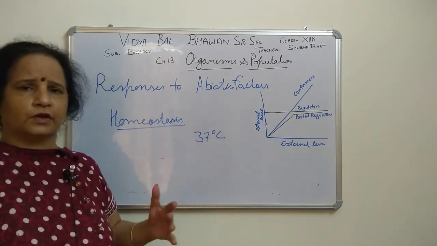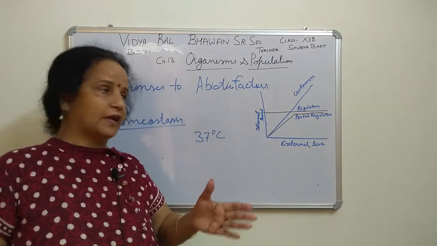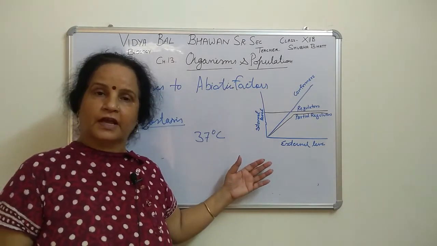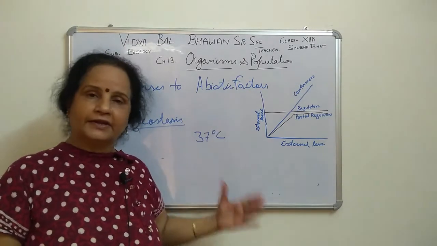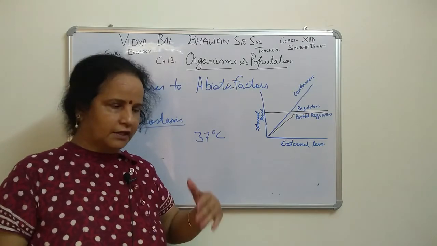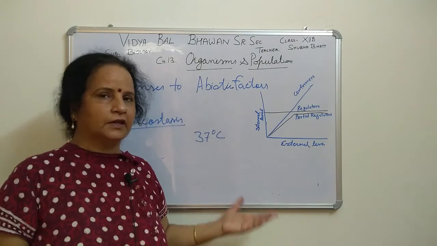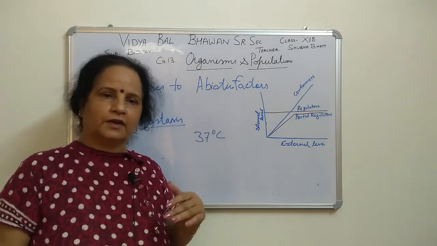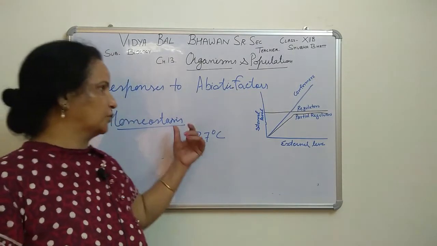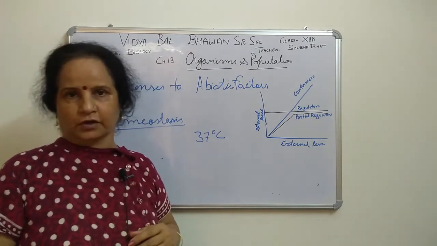So that tendency is called homeostasis. Many organisms you have seen are not able to cope with that. They are not able to make their internal environment constant, so it keeps on changing. If the outer environment temperature changes, the internal one changes as well. It means homeostasis is not found in those organisms.